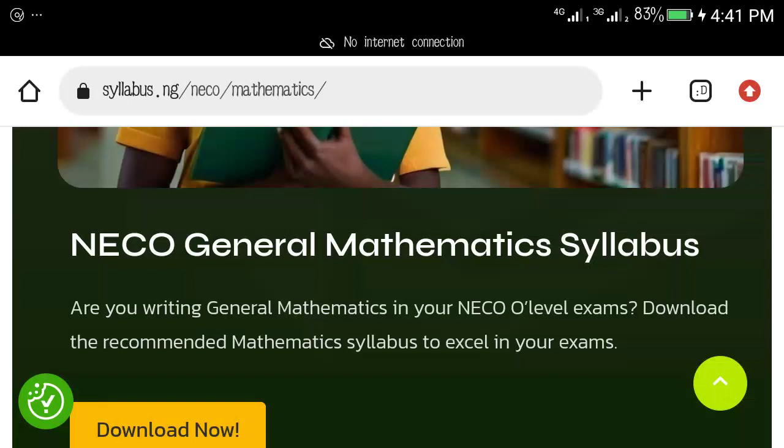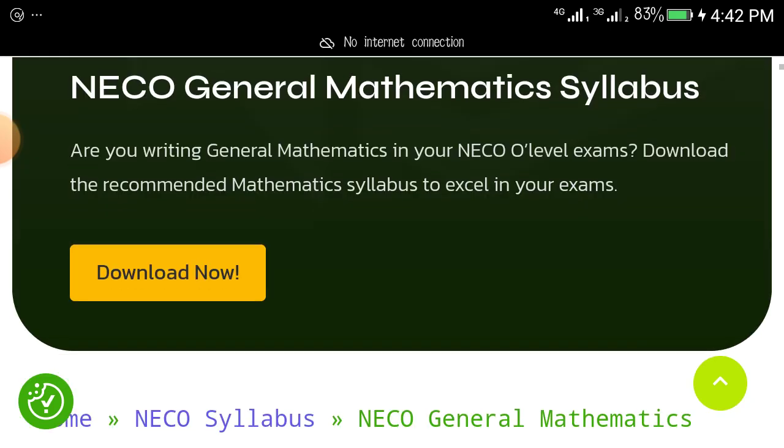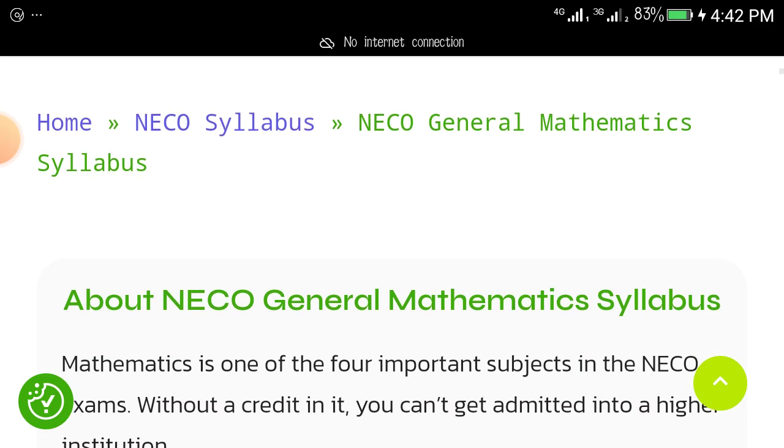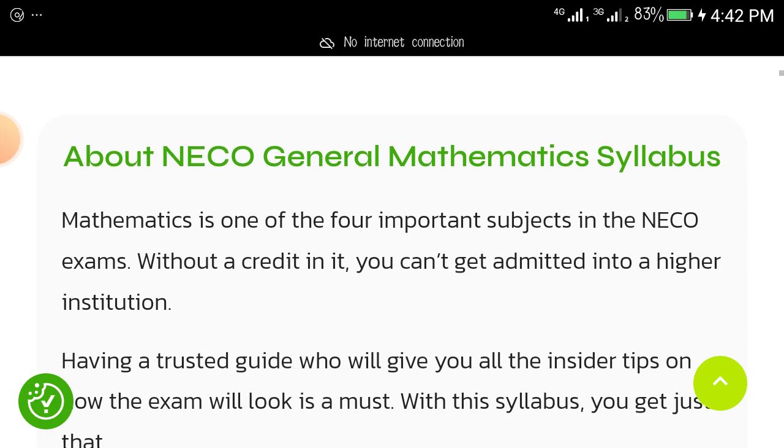Writing NECO, of course, you know that mathematics is a compulsory subject. Now, instead of you just reading topics in mathematics, I'll be giving you the specific topics that you should focus on from the NECO syllabus for general mathematics. So you just pay attention and follow this syllabus.